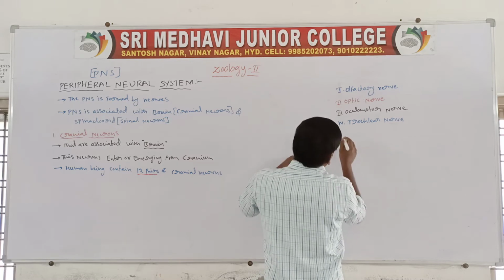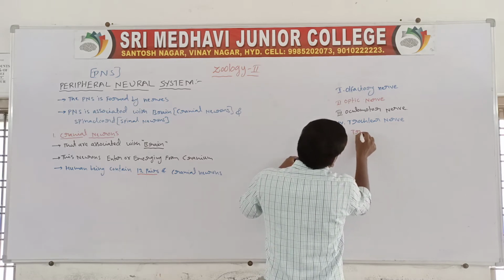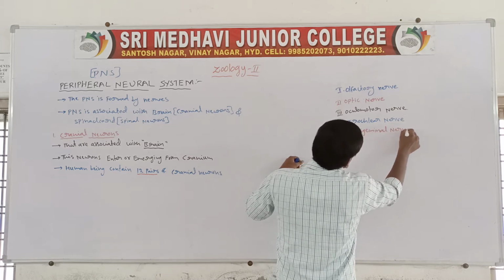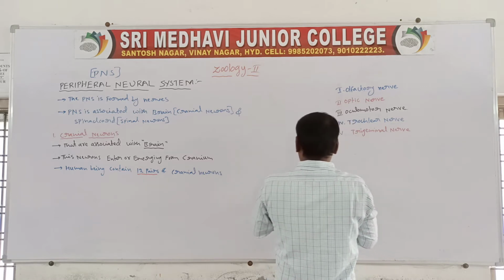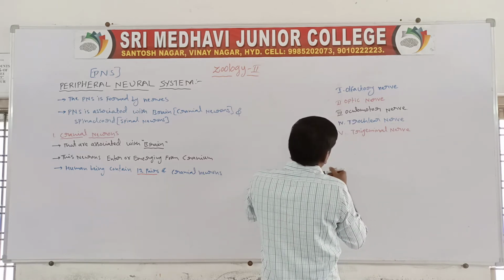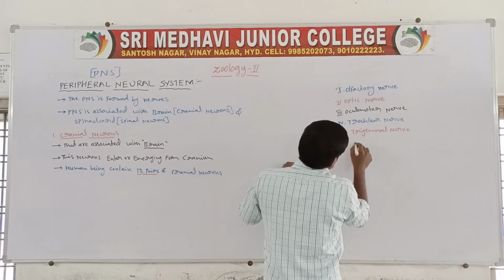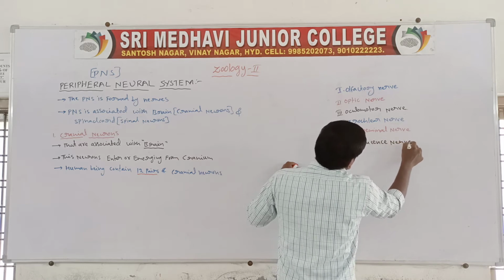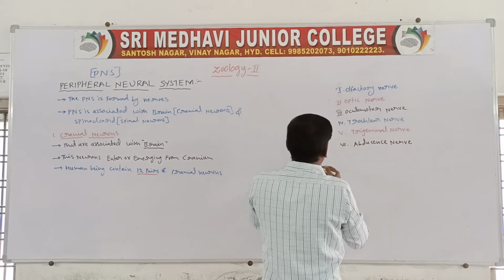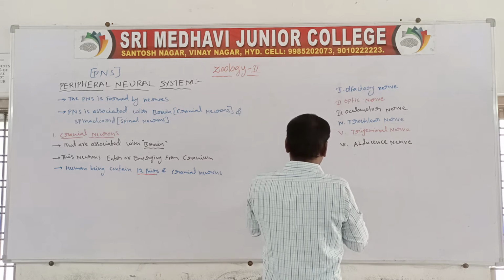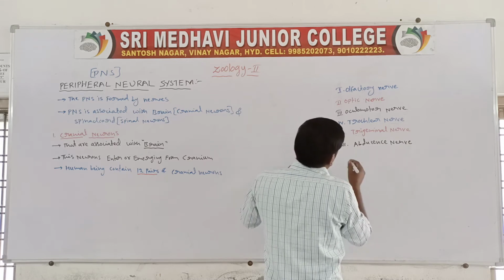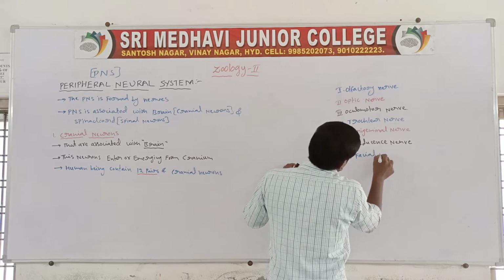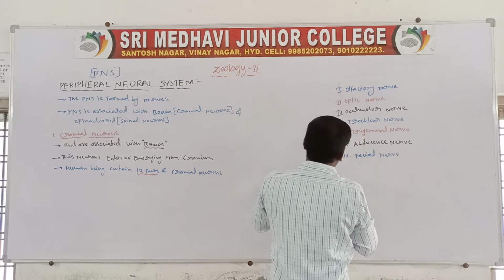Next, fifth one, trigeminal nerve. Sixth one, abducens nerve. Seventh one, facial nerve.